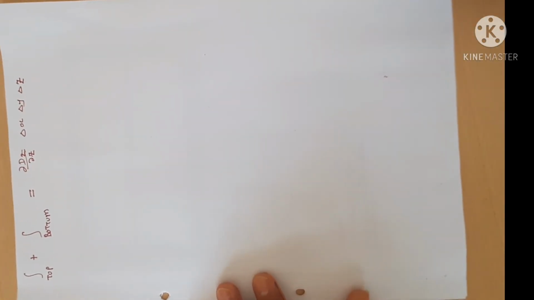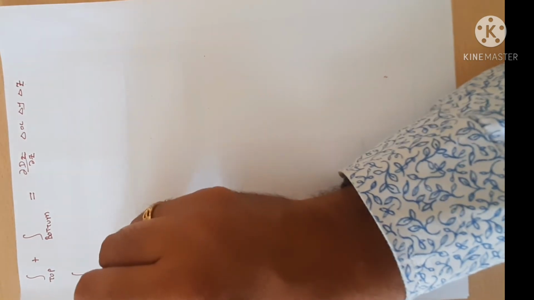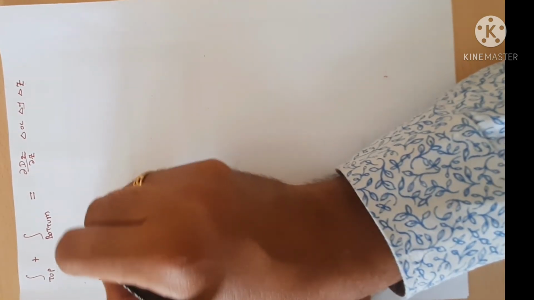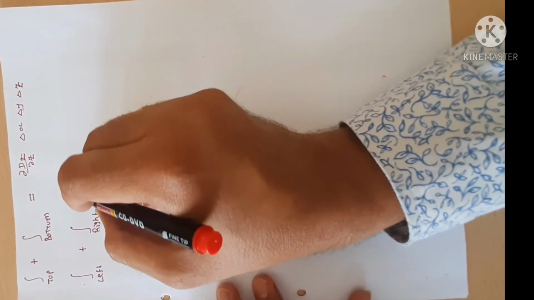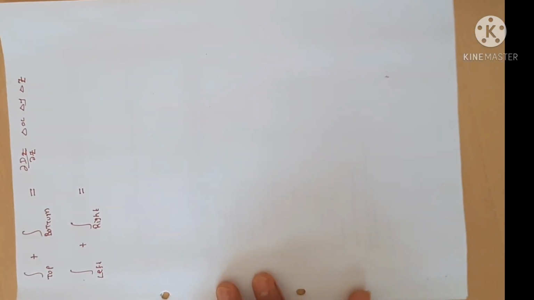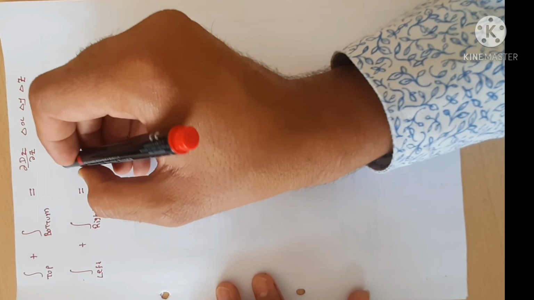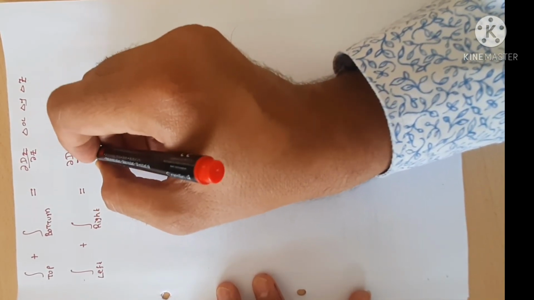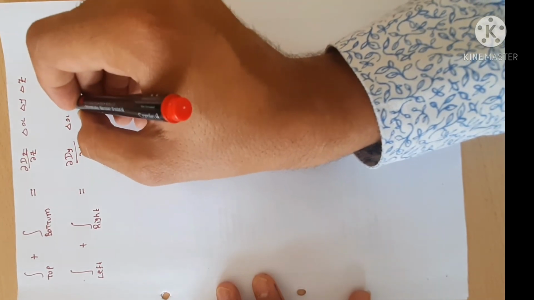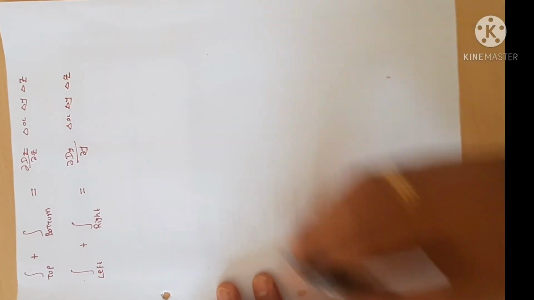Similarly, left and right surface: the direction is y direction, so del Dy by del y, delta x, delta y, and delta z.